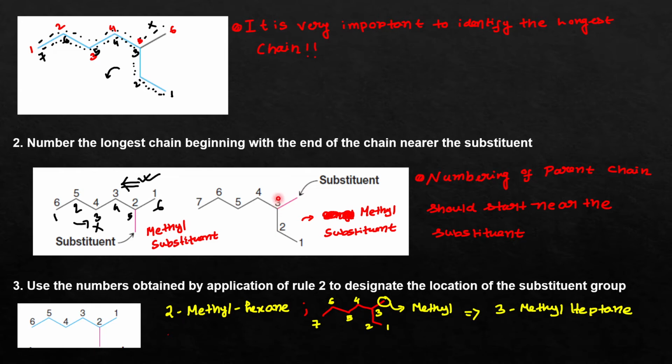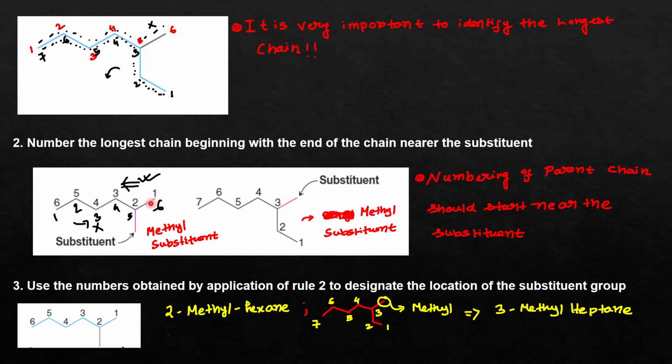Okay, so the two things we have understood: first, you have to identify the parent chain. The parent chain should have the maximum number of carbon atoms possible, and after that you have to number the carbon atoms present in the parent chain. During that numbering you have to keep in mind that whatever substituents are attached to the carbon atoms of the parent chain should be numbered with as low a number as possible.